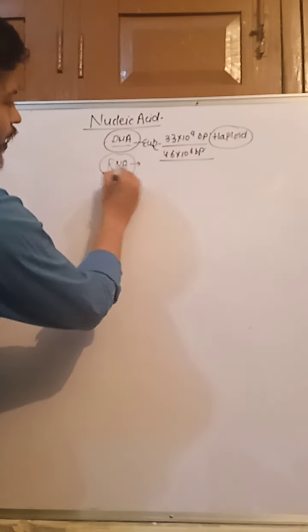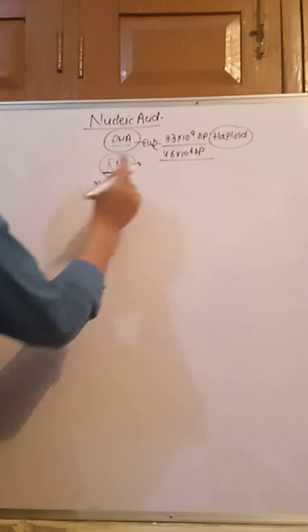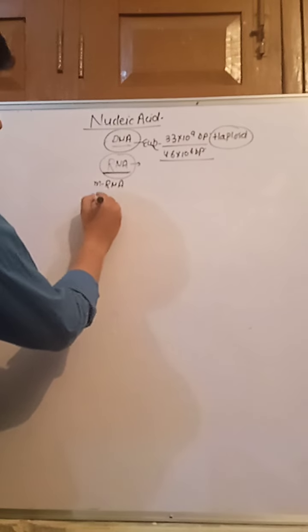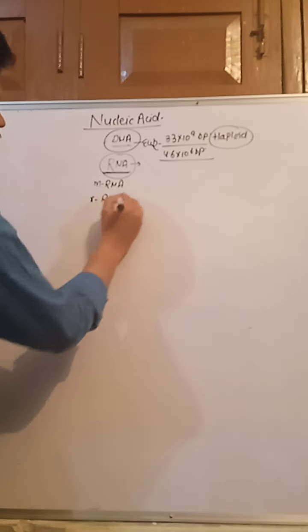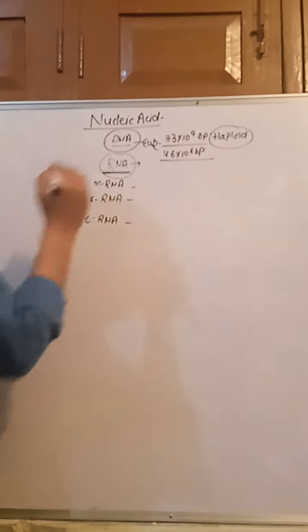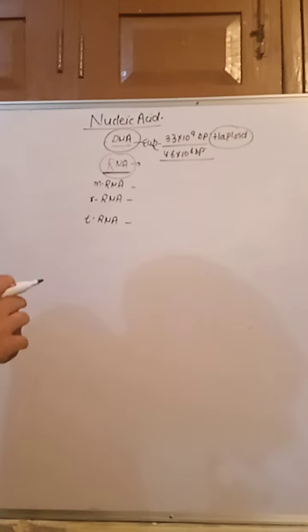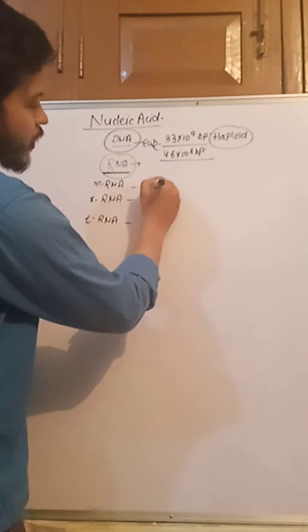So there are different types of RNA. Mostly the main RNAs are mRNA, rRNA, tRNA. These all play an important role in the process of translation. So mRNA is called messenger RNA.